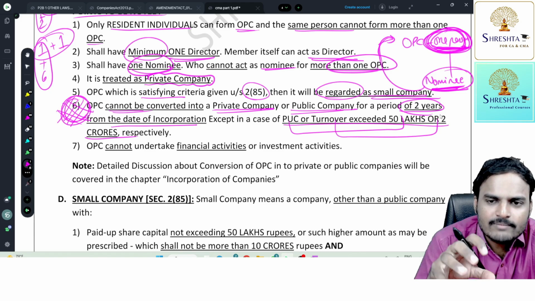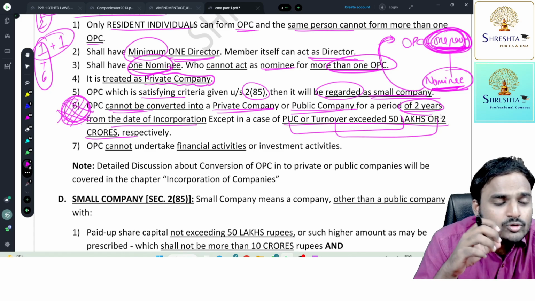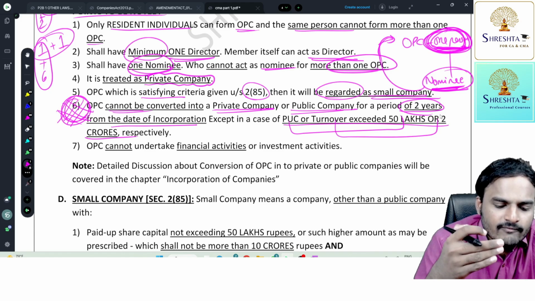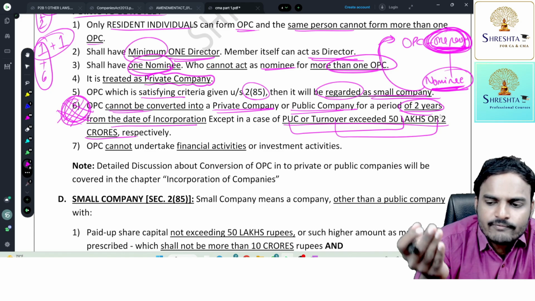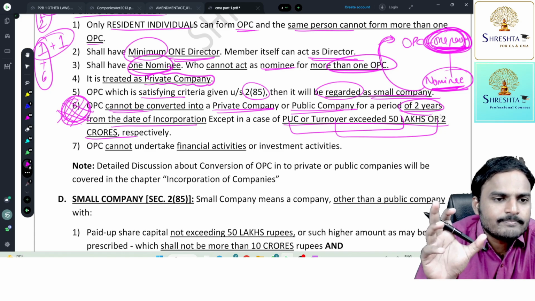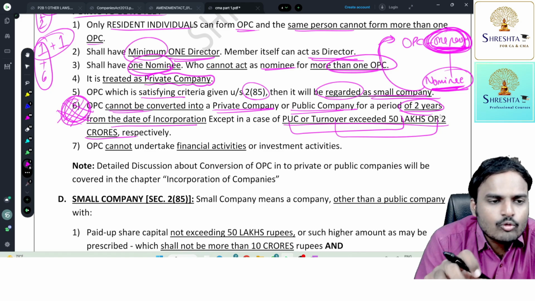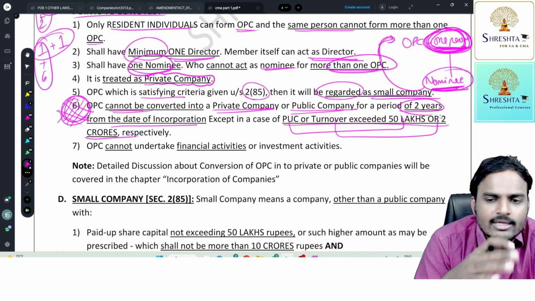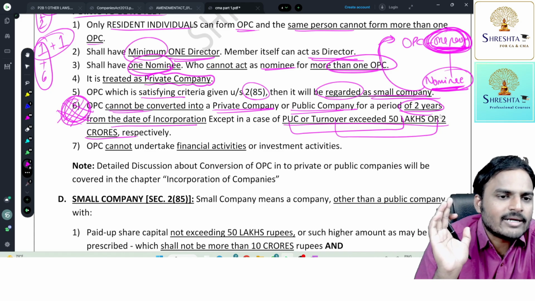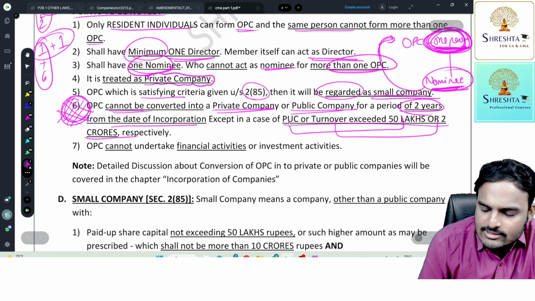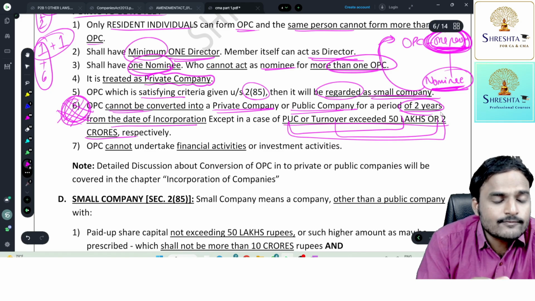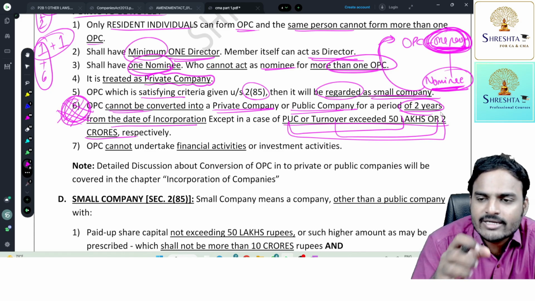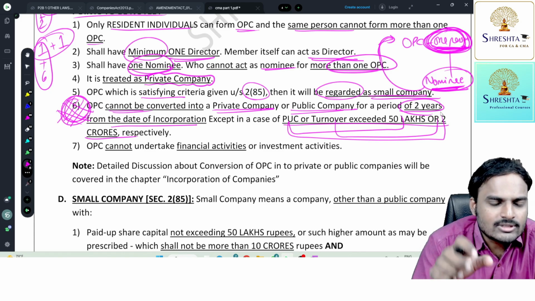Before, one person company, you are allowed to do business under one person company up to paid up share capital of 50 lakhs. When paid up share capital is increasing beyond 50 lakhs, then you are not permitted to do business under OPC. Compulsorily you should convert it into another kind of company, like private company or public company. If your turnover is crossing 2 crores, then you are forced to convert into a public company or a private company. So these are the limits.